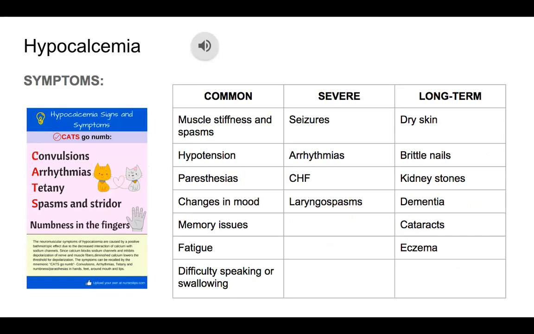Common symptoms can include muscle stiffness, hypotension, changes in mood, fatigue, and difficulty speaking or swallowing. Severe symptoms can cause seizures, arrhythmias, CHF, and laryngospasms. And then long-term symptoms of hypocalcemia are dry skin, brittle nails, kidney stones, dementia, cataracts, and eczema.